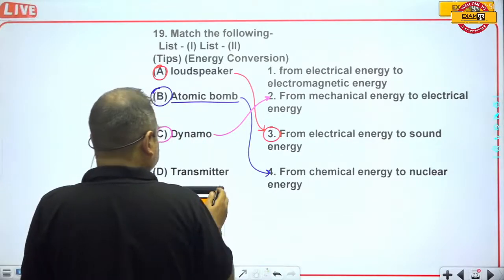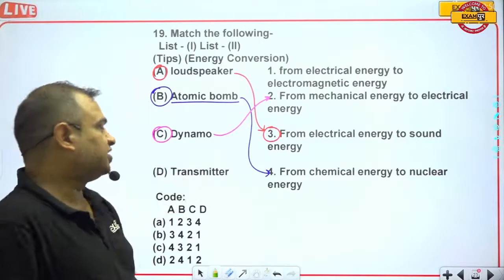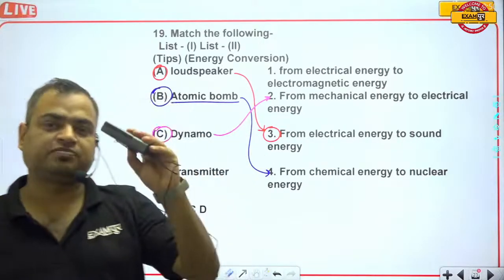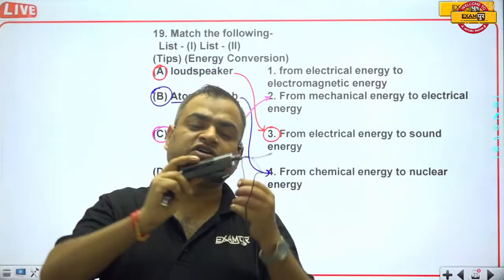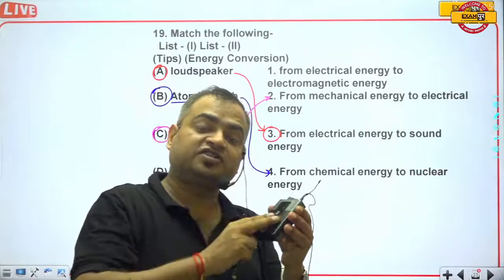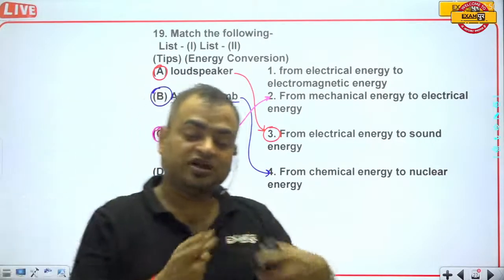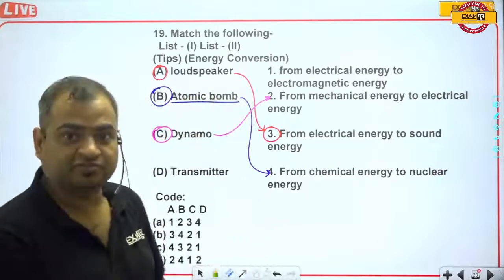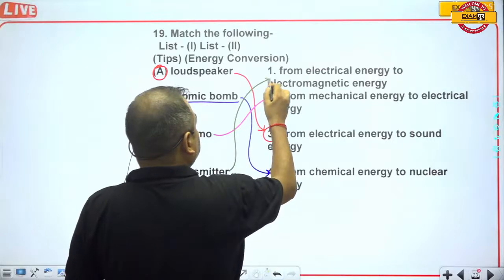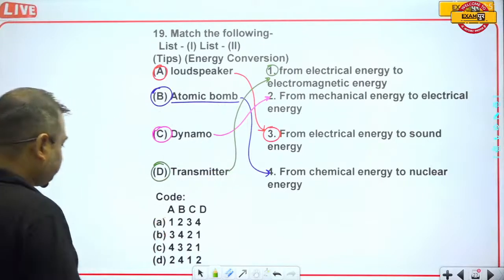Now if we talk about the transmitter, from electrical energy to electromagnetic energy. My mic is a transmitter, this is wireless. We provide the electrical energy and it converts this electrical energy into electromagnetic signals. Those signals are captured by a device known as the receiver or antenna. So the D part will be for option number 1. So this is the correct one. It means A3.